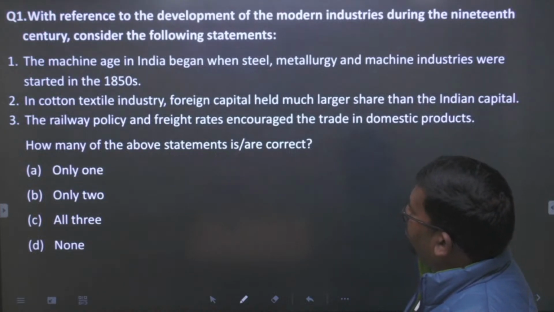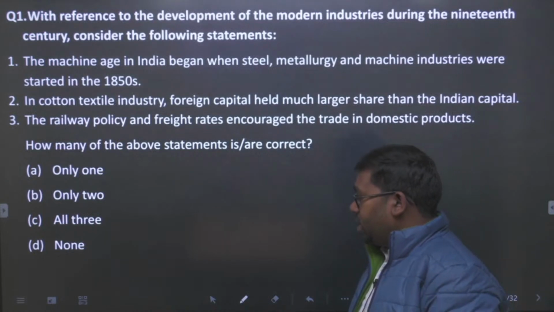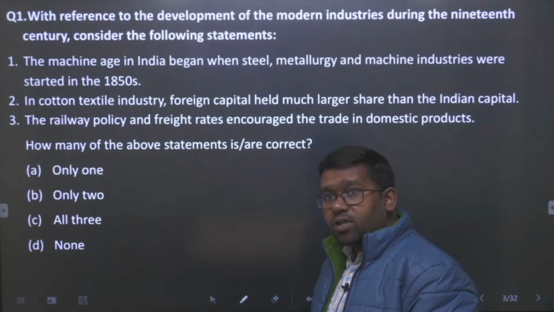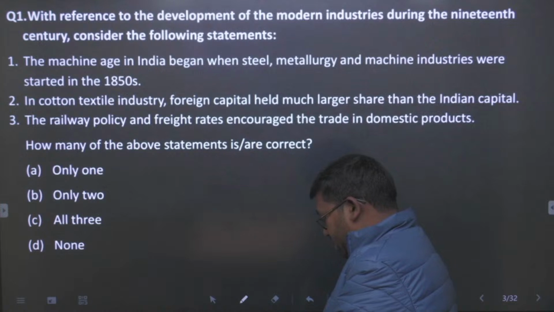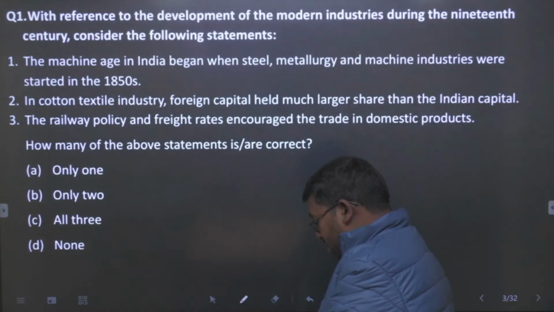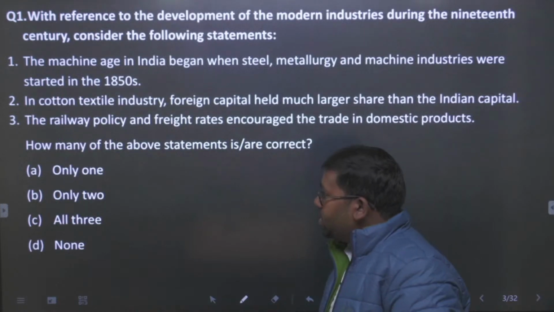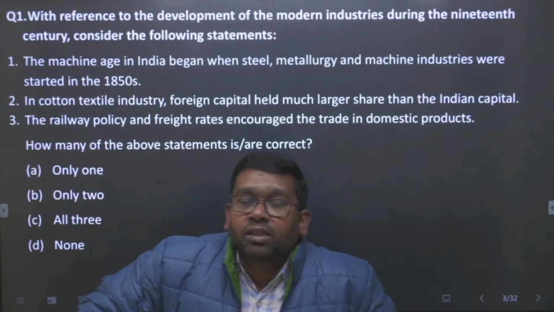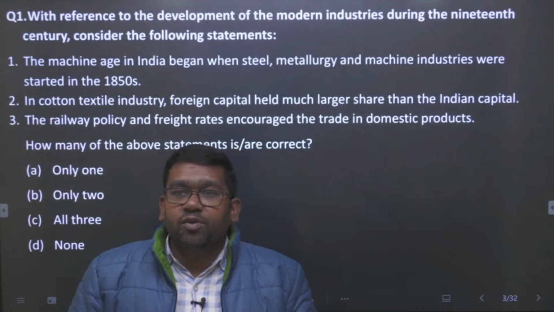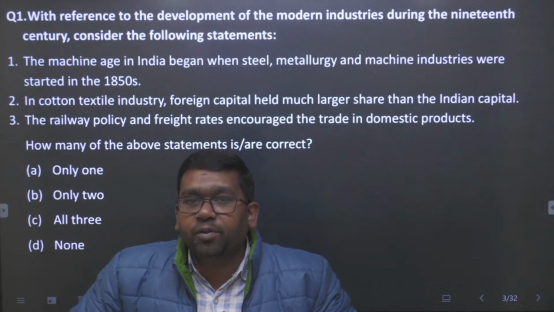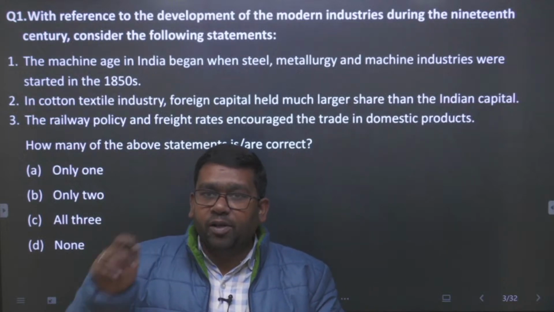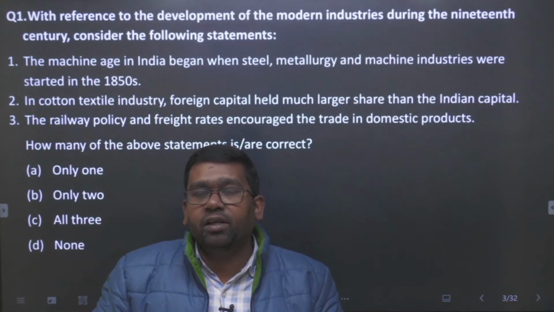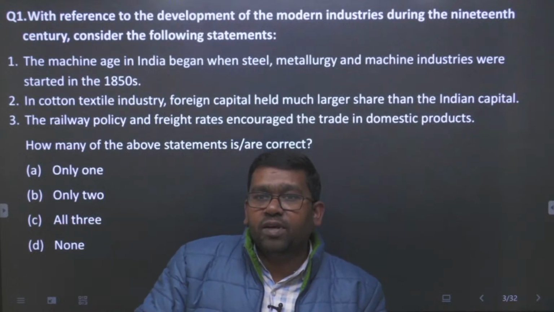So what will be our answer? Please everyone take a pause, you have 20 seconds, and answer what may be the answer of this question. According to you, what should be the answer? Take a pause and answer this question, then we will discuss the other questions. See whether you are able to answer it or not. Bring your paper and copy with you and then answer. Today we are going to discuss 30 questions, so mark yourself 1, 2, 3, 4, and see whether your solution was correct or not.